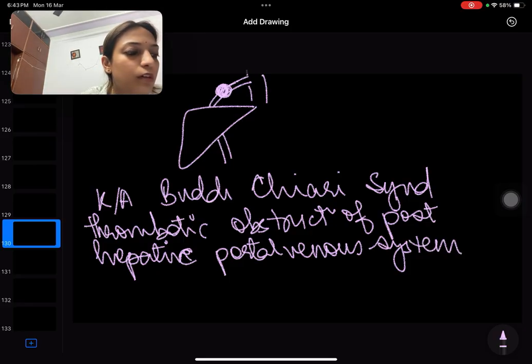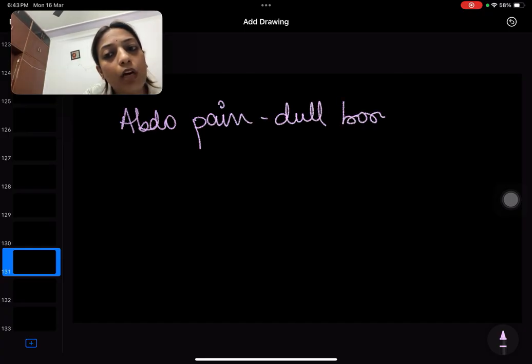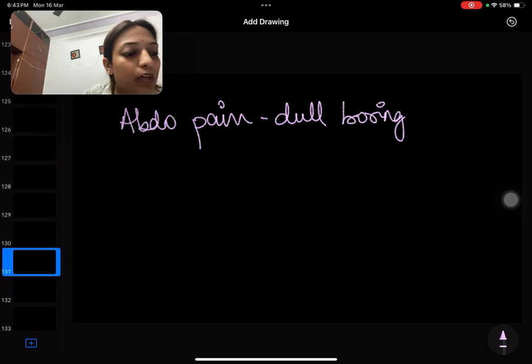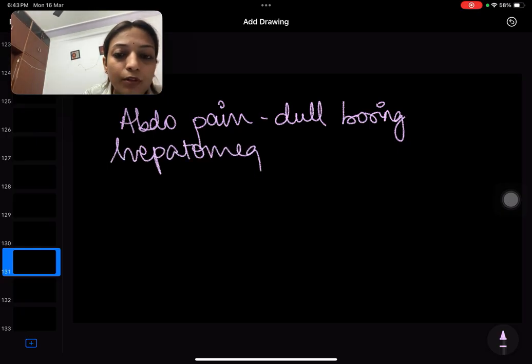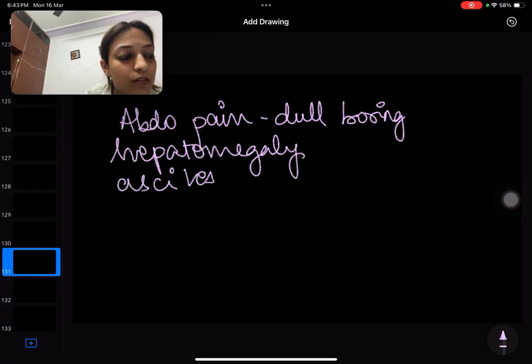So how is this going to present? Same. It is going to present as abdominal pain, but not colicky pain. This is going to be a dull, boring pain, right? Apart from this, there is going to be hepatomegaly, obviously, because blood is going to accumulate in the liver. Plus there is going to be ascites, right?